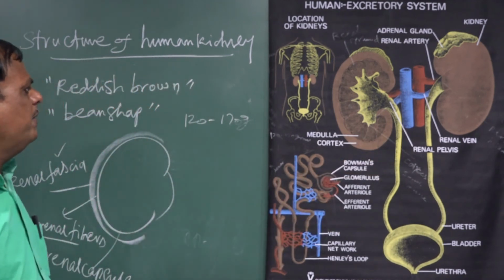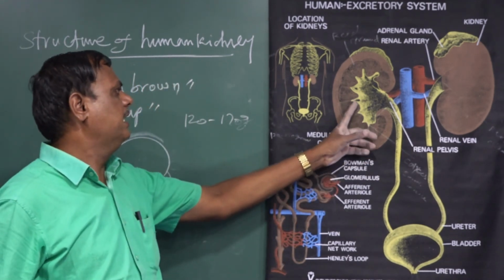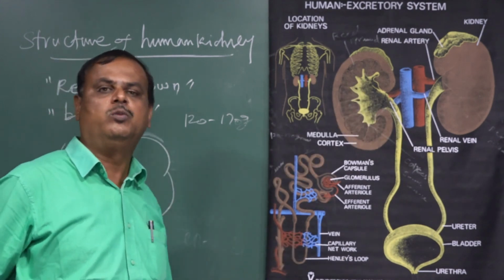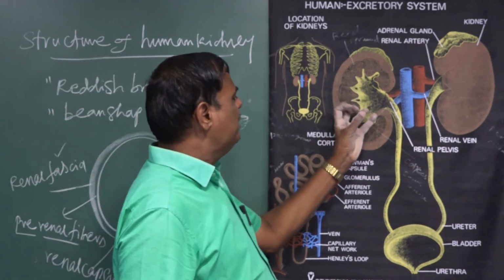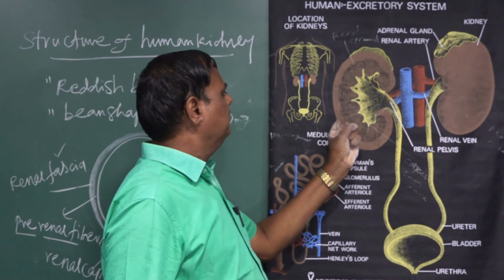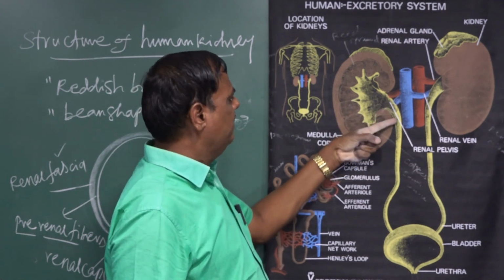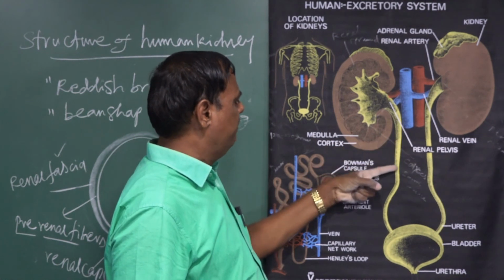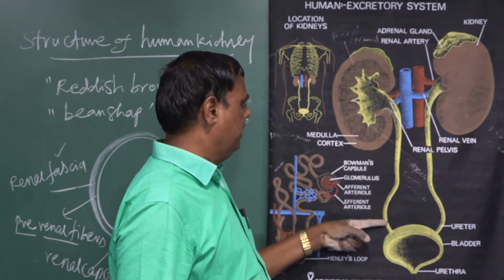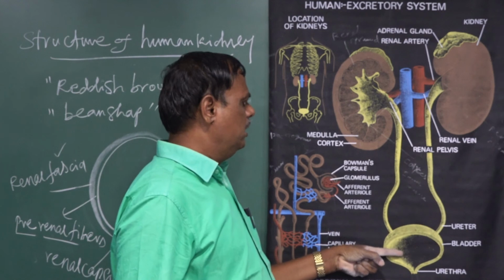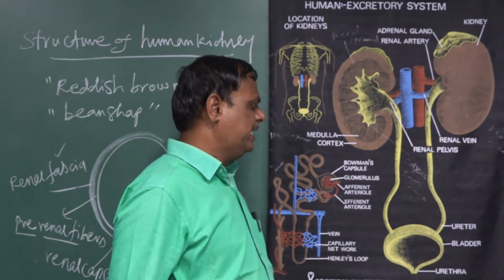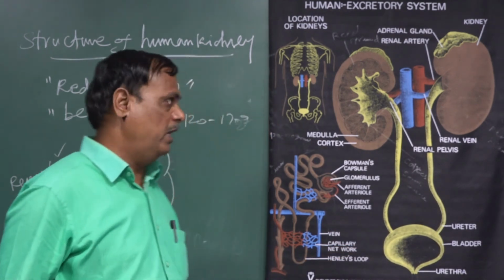The calyces are made up of smooth muscle. They collect the urine, the waste material, and pass it to the renal pelvis. The continuation of the renal pelvis is the ureter. The ureter opens into the urinary bladder, where the urine is temporarily stored.